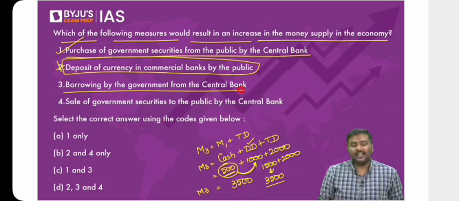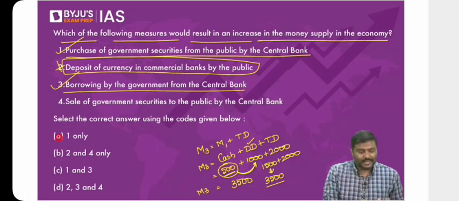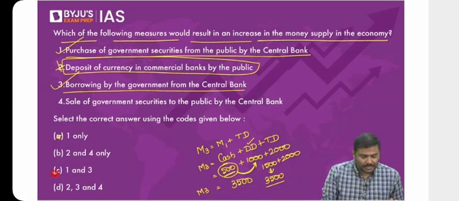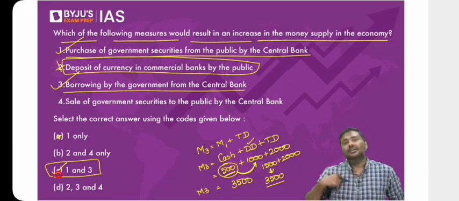Borrowing by the government from the central bank. Yes, it will increase money supply. So my mistake. I think I had given only option A as the correct answer. My mistake. Option A is wrong. Option C is the right one. Again, option C is the right one. My mistake, I had given only one as the right one.